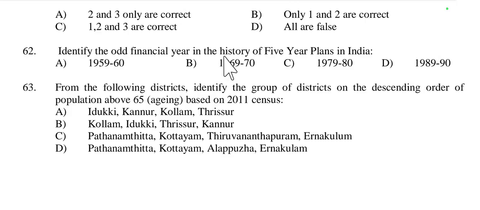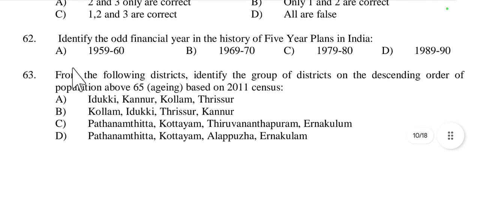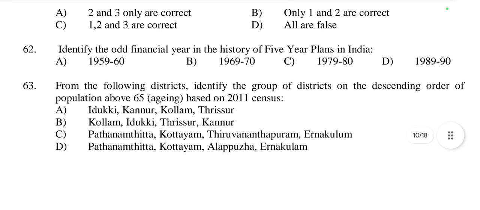Then question number 62, identify the odd financial year in the history of 5-year plans. The options are 1959-60, 69-70, 79-80, or 89-90. Odd means which is different from other years, that is 1979-80. This is because it was the time of the 5th 5-year plan.